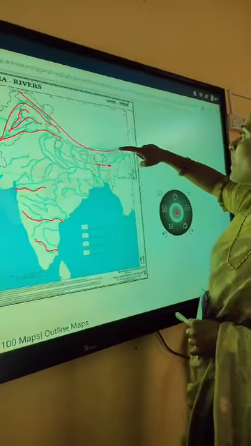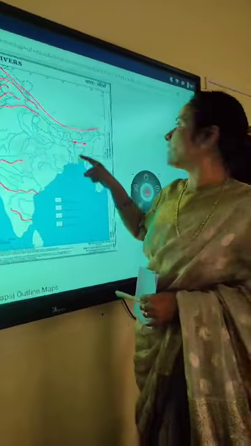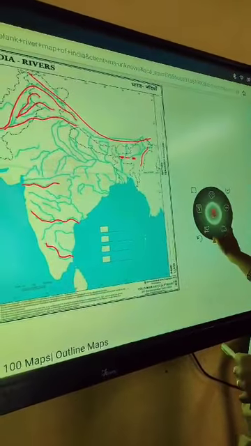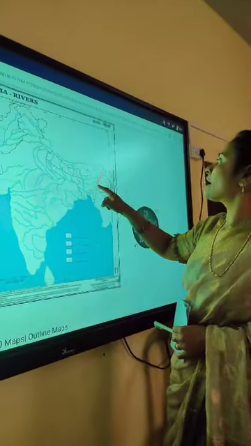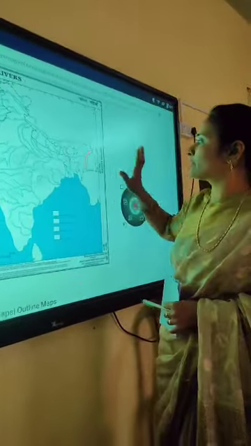This is the Himalaya, and where it turns in the eastern part of India, this is the Patkai Bum range. Okay, this one is the Patkai Bum range. It may come in your examination, so you need to locate it like this.